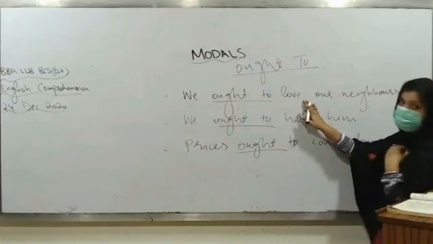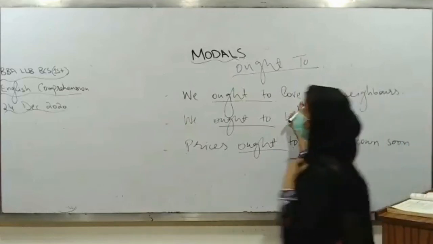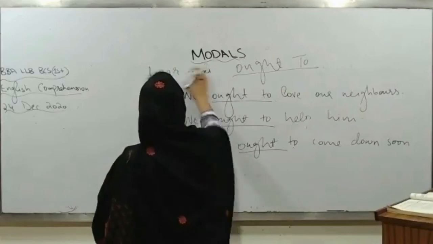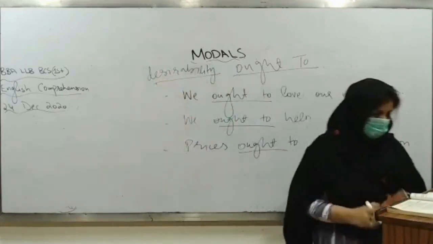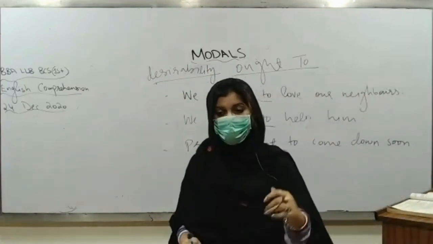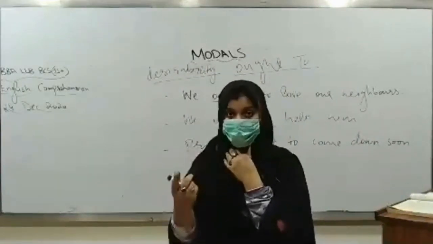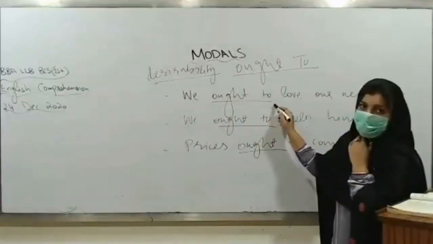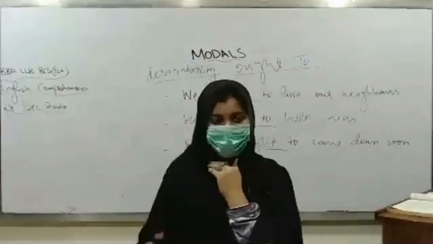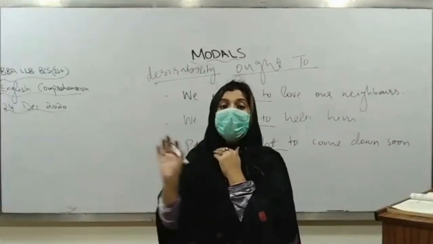तो ought to is used to express your obligation, your duty or desirability. Desirability का क्या मतलब है कि any action that is actually expected, जो कि पसंदीदा काम है, ठीक है, एक काम जो expect किया जाता है, that is considered to be something positive, something good. So there you will use what ought to. Ought to यहाँ पे देखिए we ought to love our neighbors. हमें अपने हमसायों के साथ प्यार करना चाहिए, हुस्न सलूक, यानी उनके साथ आप sympathy show करें, kindness show करें, you should be helpful with them.